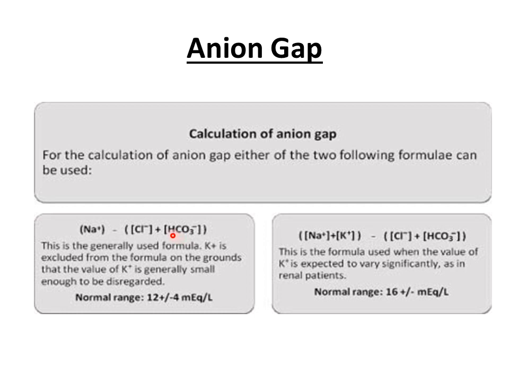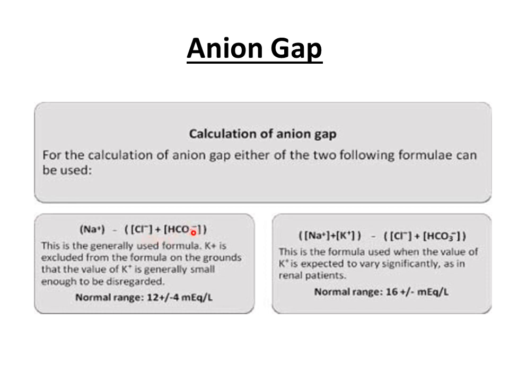So whenever metabolic acidosis is being caused by a fall in bicarbonate ion concentration, then that type of metabolic acidosis is called hyperchloremic metabolic acidosis, because when bicarbonate levels decrease in the blood, then chloride levels will increase in order to maintain electrical neutrality inside the blood.